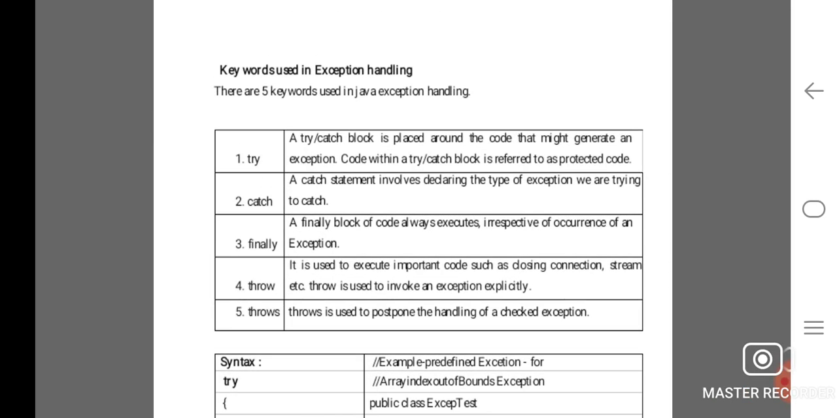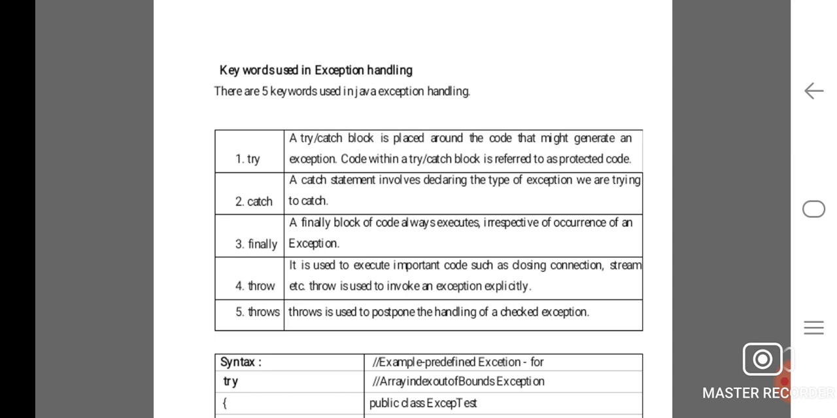Keywords that are used in exception handling: totally there are 5 keywords used in Java exception handling. The first ones are try, catch, finally, throw, and throws. In try, a try block is placed around the code that might generate an exception. The code within the try block is referred to as protected code.